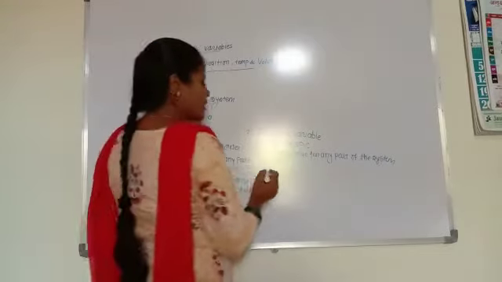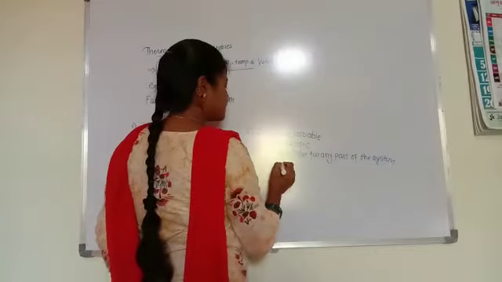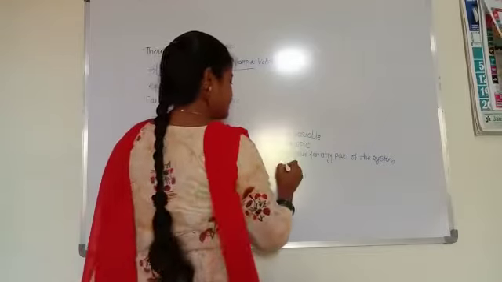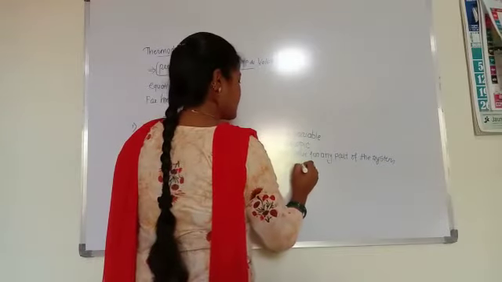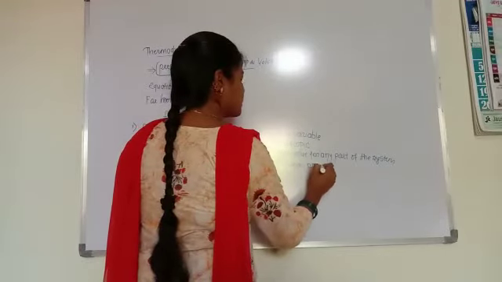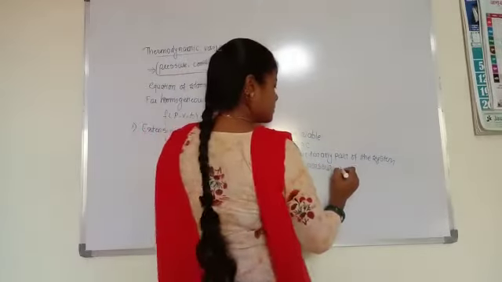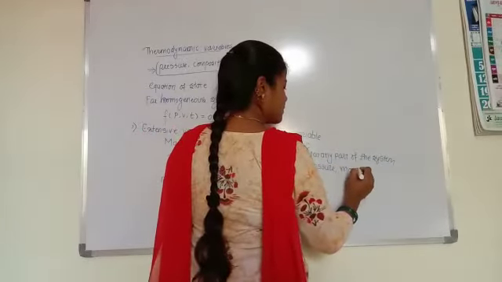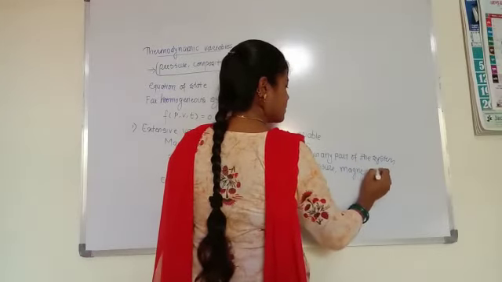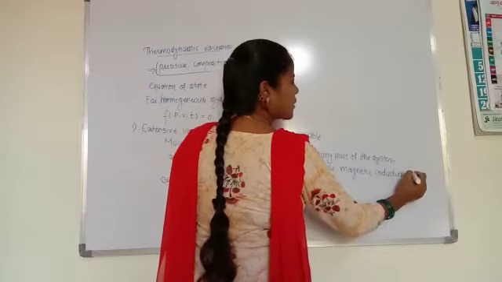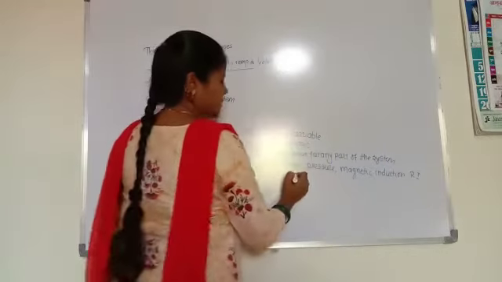Examples of intensive variables are temperature, pressure, magnetic induction, refractive index and surface tension.